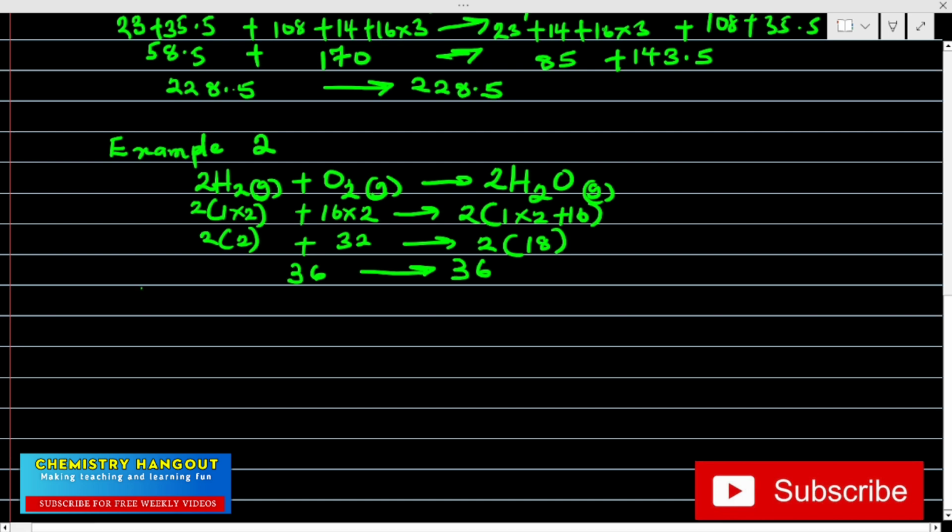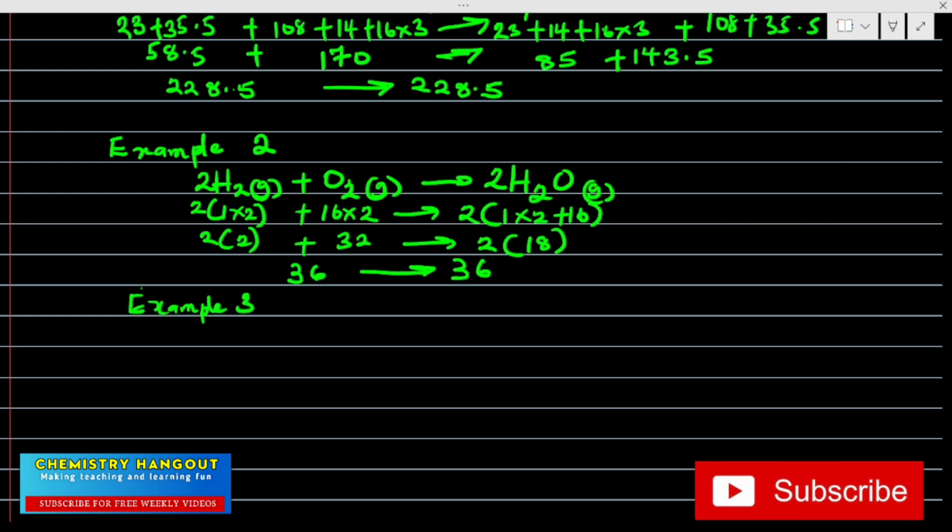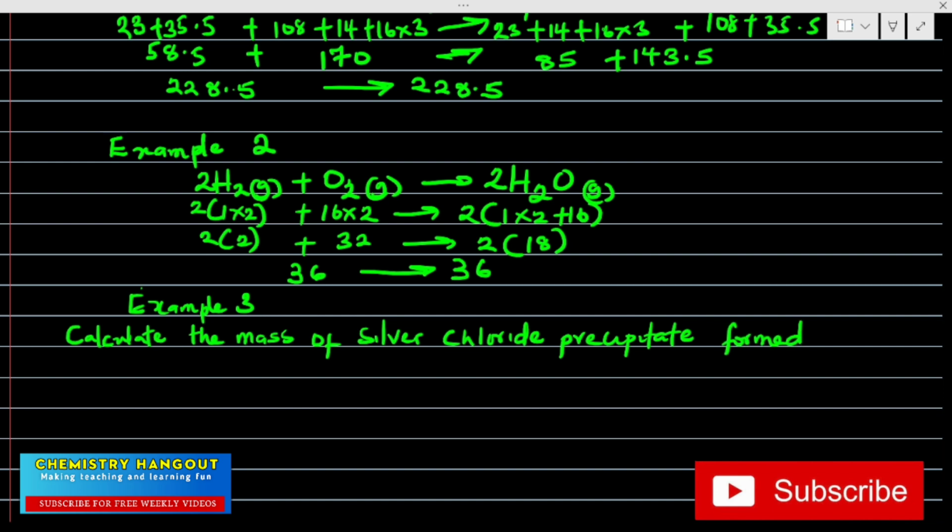Let me give this example. Example 3, you can have a question like this, a more technical question that involves calculation. Look at this question. Calculate the mass of silver chloride precipitate formed when